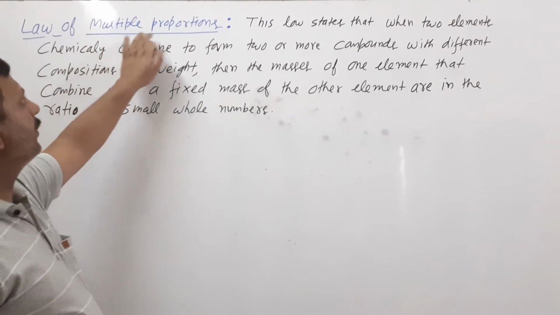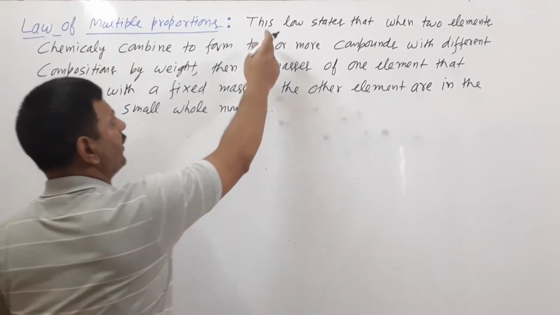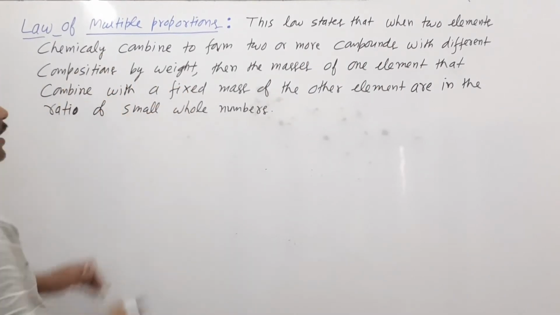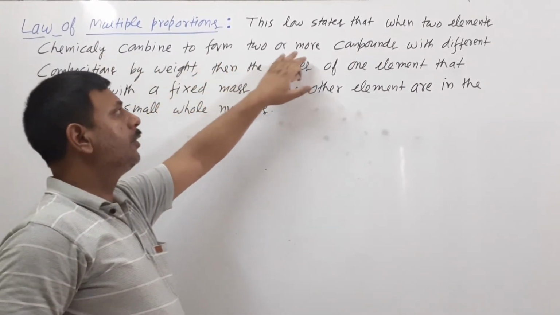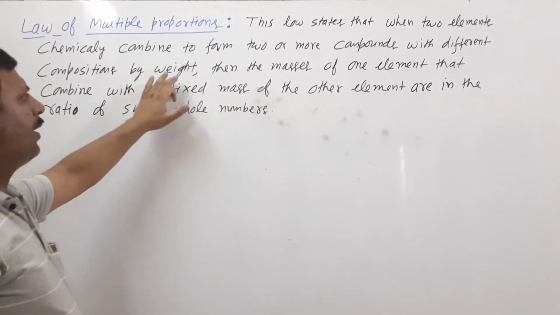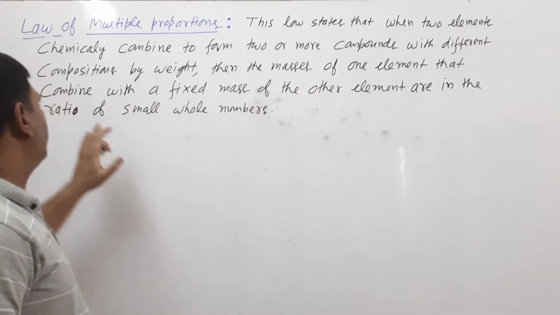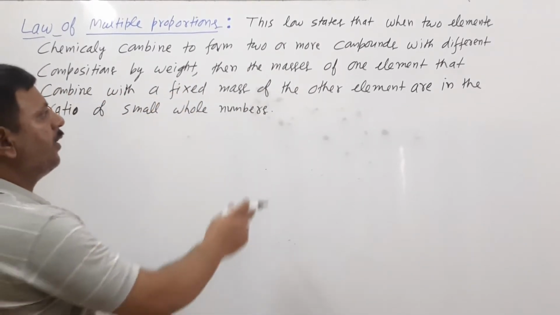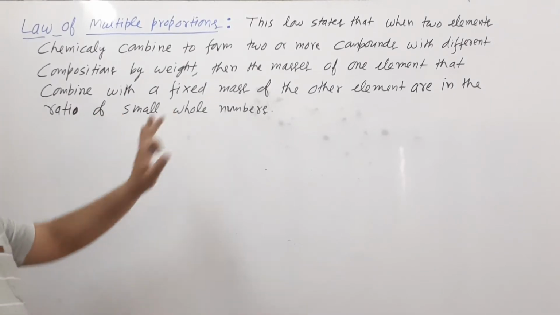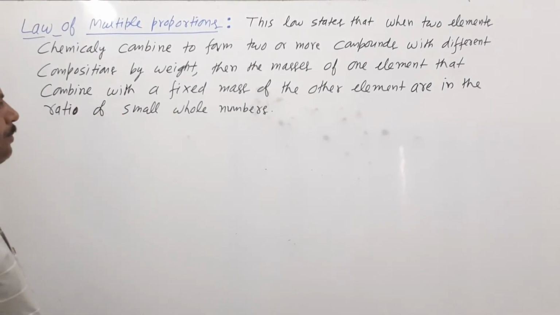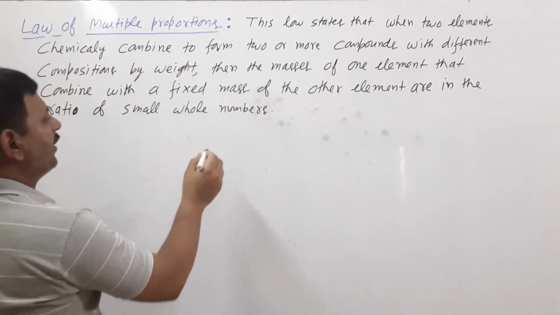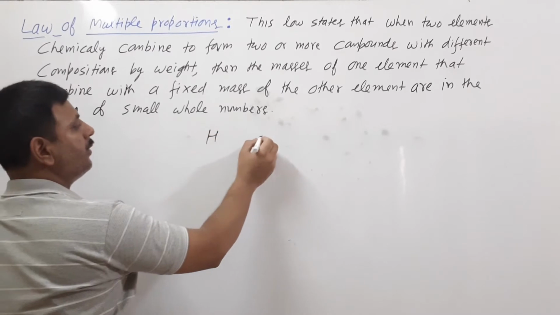Law of multiple proportion. This law states that when two elements chemically combine to form two or more compounds with different composition by weight, then the masses of one element that combine with a fixed mass of the other element are in the ratio of small whole numbers. What they are saying is, suppose two elements, suppose I have taken hydrogen and oxygen.